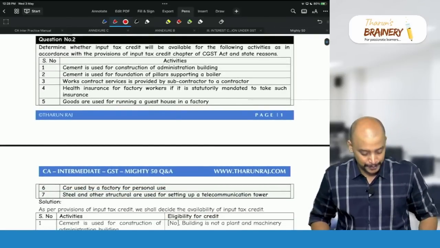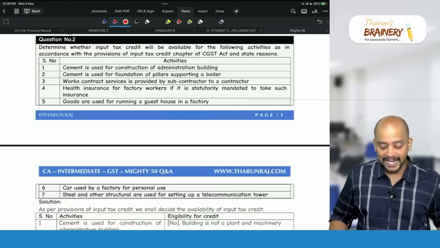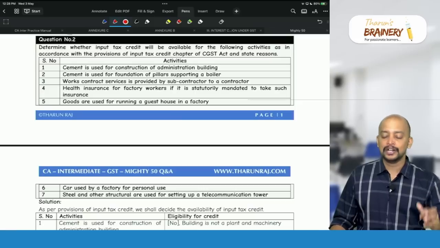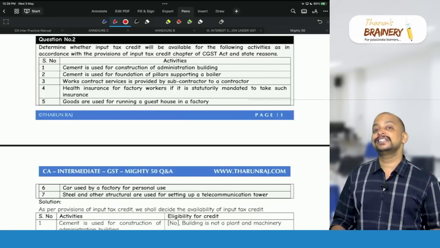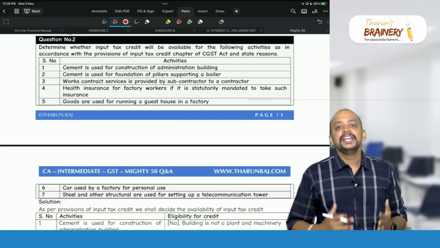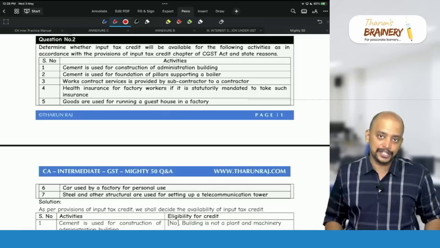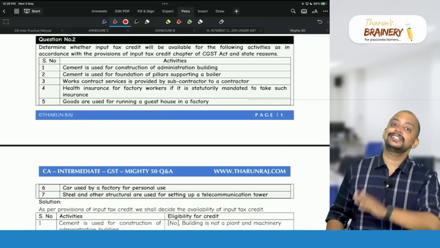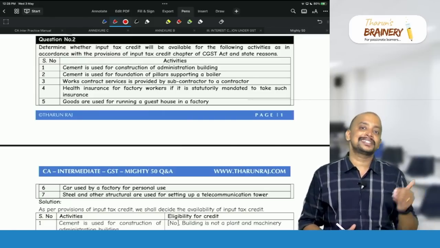Then question number 2. Determine whether input tax credit will be available for the following activities in accordance with the provisions of the input tax credit chapter of the CGST Act and state reasons thereof. So purely it is related to blocked credit. So first we need to check, is it covered under 17 subsection 5? If it is covered under 17 subsection 5, it's a blocked credit, ITC not available, like that we need to write. Suppose it is not covered under 17 subsection 5, then we need to check, is it used in the course or furtherance of business? If it is used in the course or furtherance of business, then ITC is available.